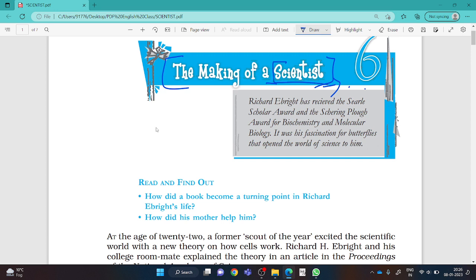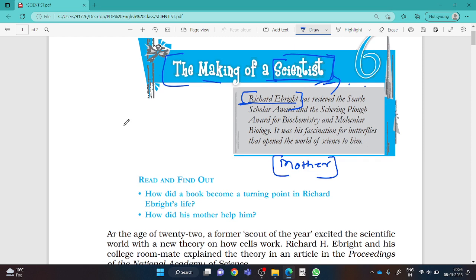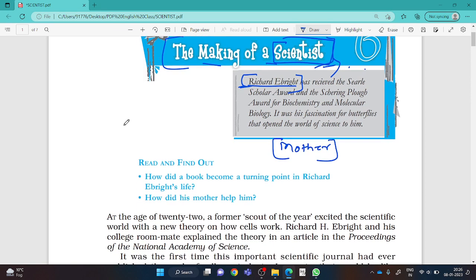What is the name of the scientist in this very chapter? Richard Ebright. Actually, Richard Ebright became a scientist, and this very chapter will teach you how he was able to become a scientist and who helped Richard Ebright in becoming a scientist. The first and foremost answer will be his mother. Try to find out from reading this chapter how the mother of Richard Ebright helped him in making him a scientist.